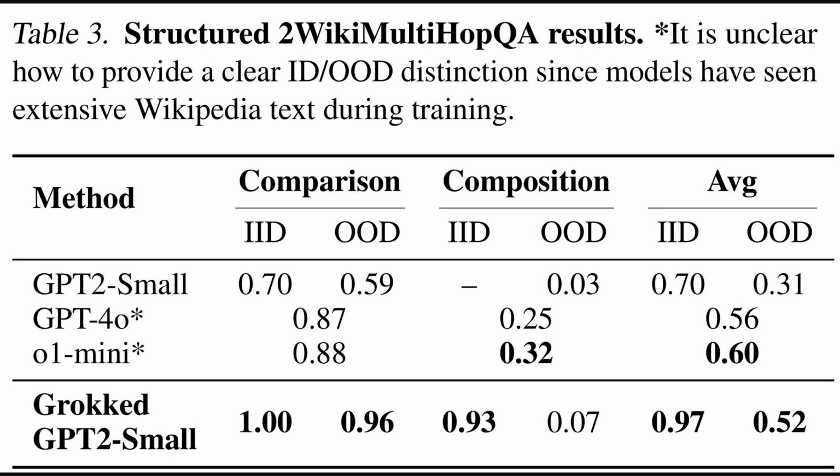We see accuracy scores for both in-distribution, or IID, data, which is data similar to what the model trained on, and out-of-distribution, or OOD data, which is new, unseen data. Notably, their grokked model shows very high out-of-distribution accuracy on comparison tasks, hitting 0.96, much better than the other models listed.